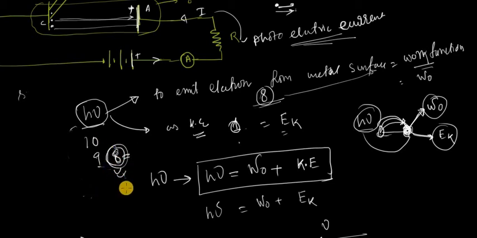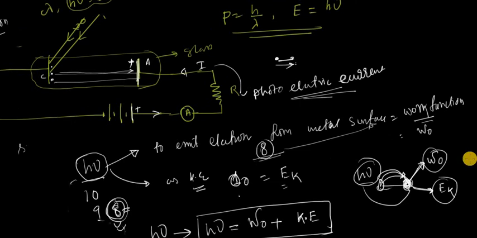if your incident photon has energy 8, then that complete energy is utilized to liberate the electron from the metal surface, and your kinetic energy becomes equal to 0. At least your electron is emitted from the metal surface with 0 kinetic energy. At least your electrons are able to come out from the metal surface. If there is a positive potential, then the positive plate attracts the electrons, they reach over here and complete the cycle so that you get a current.